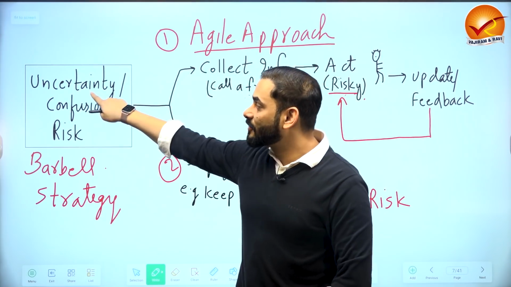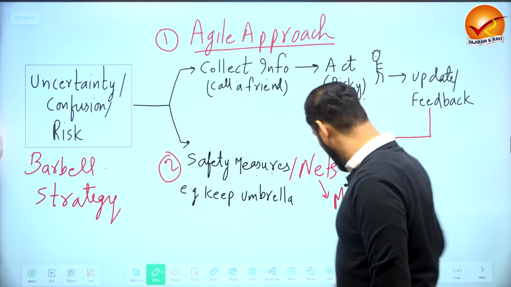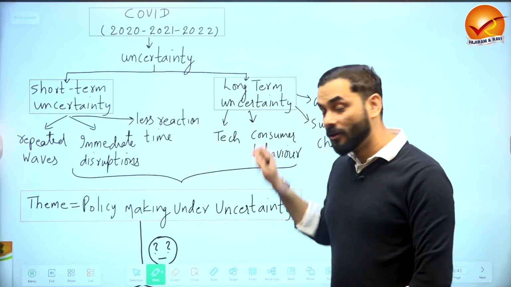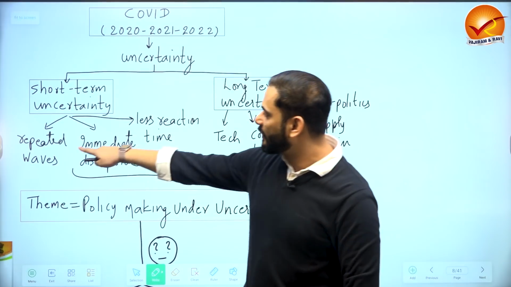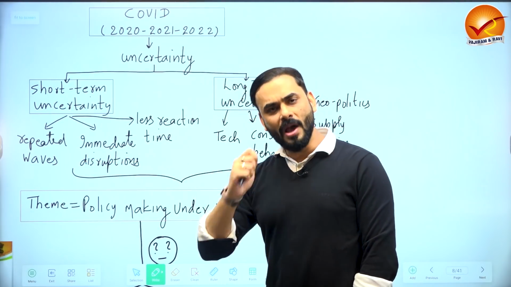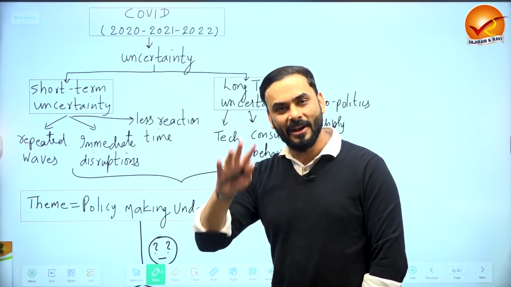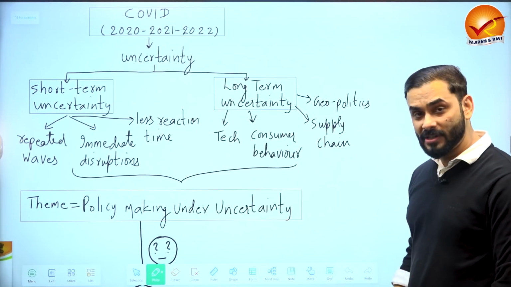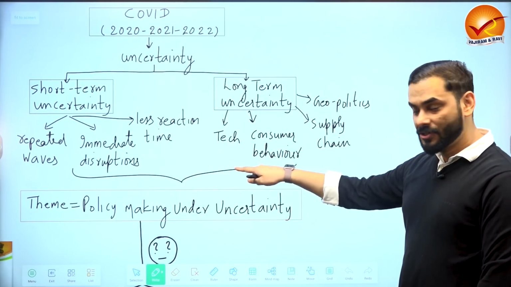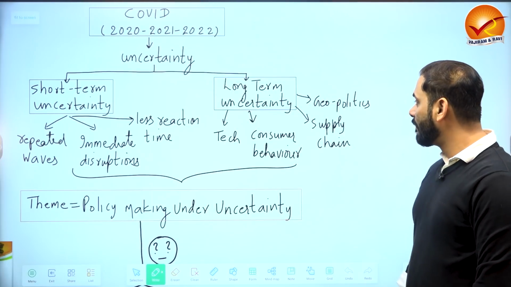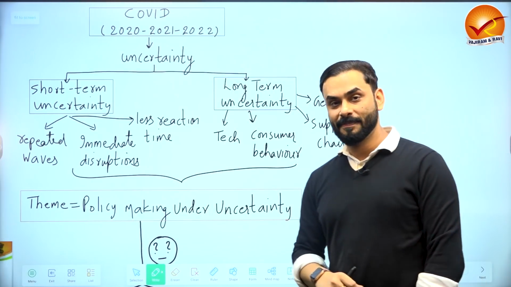So what are the kinds of uncertainties that the Indian economy is facing? See guys, the Indian economy is facing short-term uncertainty and long-term uncertainty. Short-term uncertainty: repeated waves, immediate disruption, less reaction time. One wave after another, you have no idea how to control it and what to do. And I told you long-term uncertainty: technology is changing, consumer behavior is changing, there is a supply chain problem, there is geopolitics that is playing around.